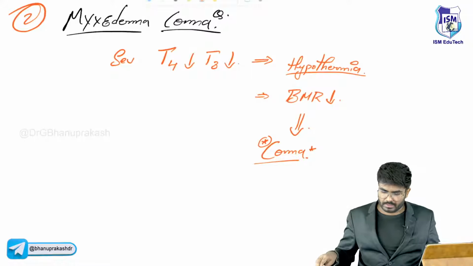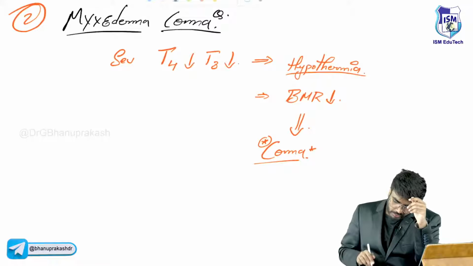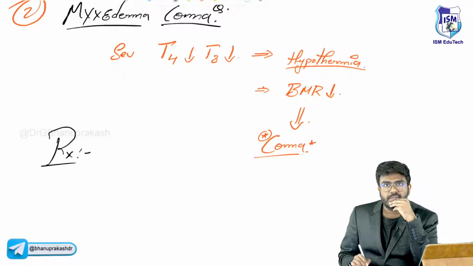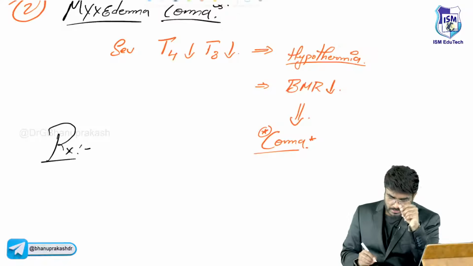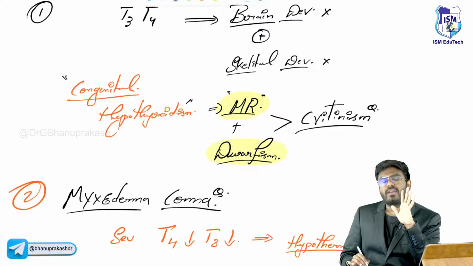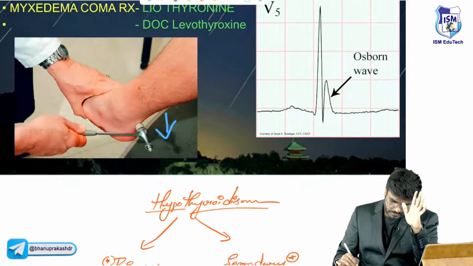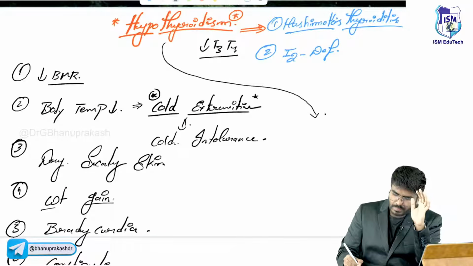Now tell me, sir, if a patient is presented to your clinic with myxedema coma, what are you going to treat? What's the treatment that you are going to do? You have to give these patients the active form. Normally for hypothyroidism, what is the treatment?